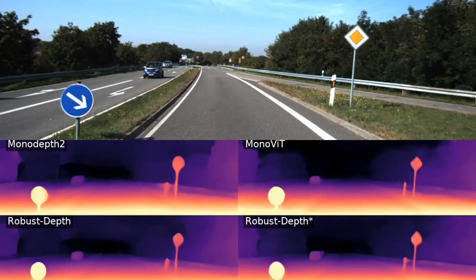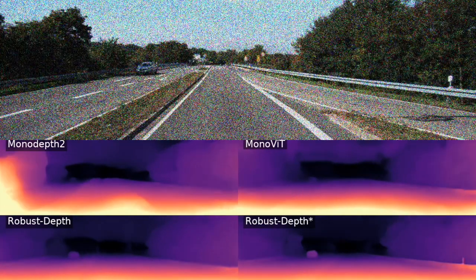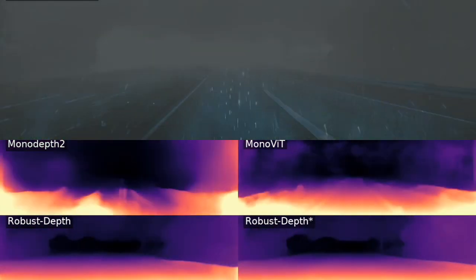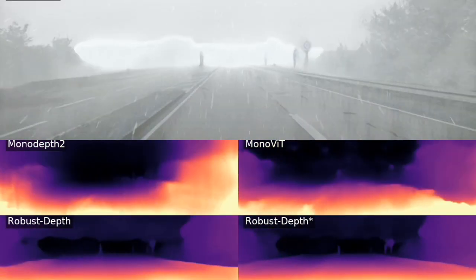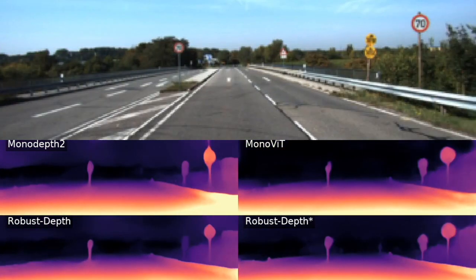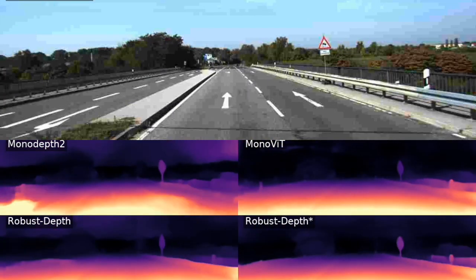It is vitally important that these self-supervised monocular methods are capable of operating in year-round conditions. In this demonstration, we can see all the various augmentations used. We show different forms of image degradation, shifting time of day, and a variety of weather conditions. We see that monodepth 2 is largely outperformed by robust depth in all augmentations.